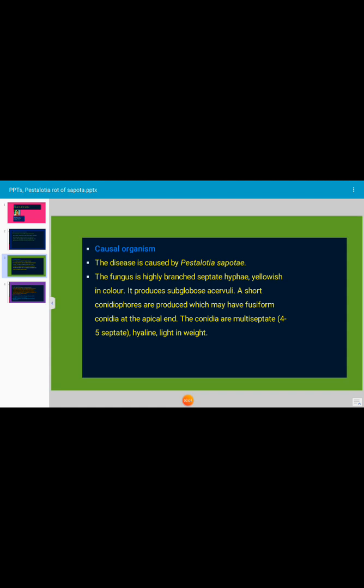It produces subglobose acervuli. Short conidiophores are produced which may have fusiform conidia at the apical end. The conidia are multiseptate. 4 to 5 septa occur in each conidium. Conidia are hyaline, light in weight.